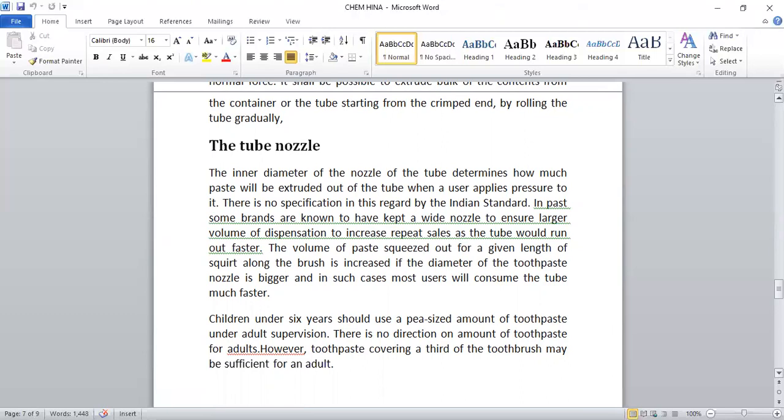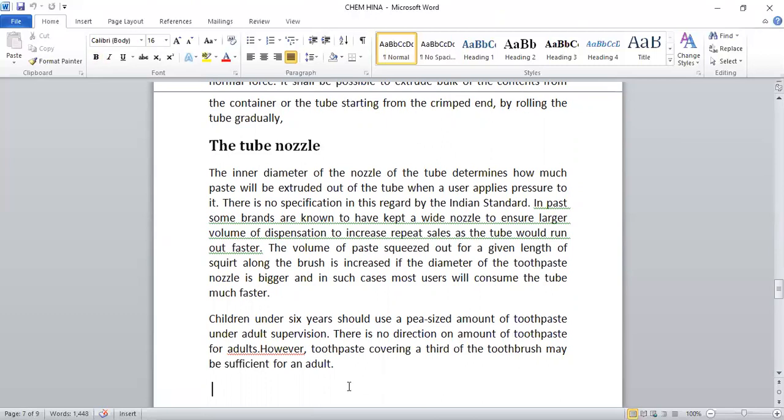In the past, some brands are known to have kept a wide nozzle to ensure a larger volume of dispensation to increase repeat sales, as the tube would run out faster, because the nozzle was wide. The volume of paste squeezed out for a given length of squirt along the brush is increased if the diameter of the toothpaste nozzle is bigger. In such a case, most users will consume the tube much faster.